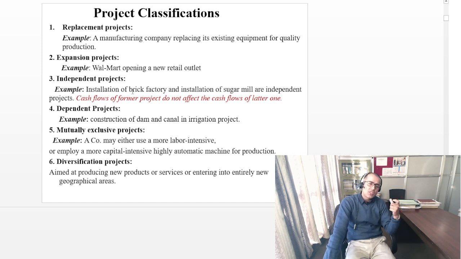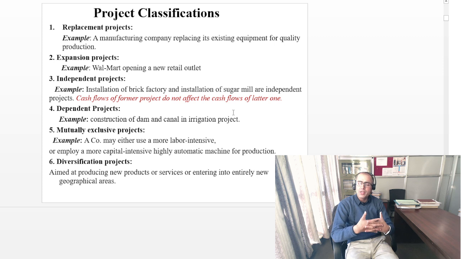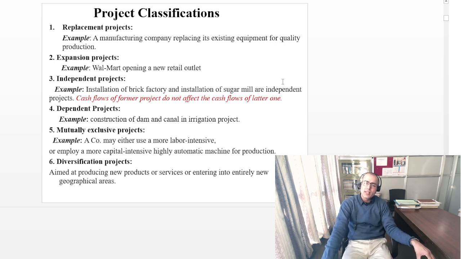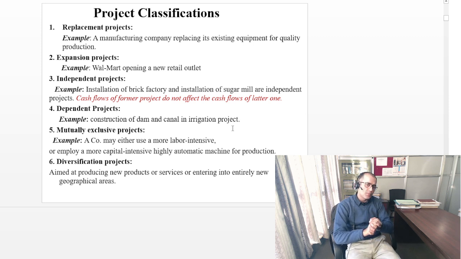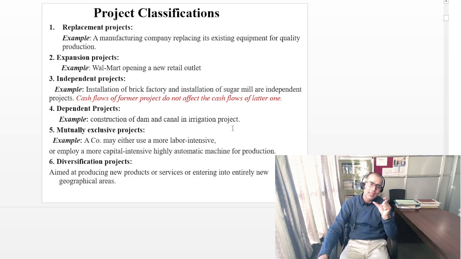Now independent project is all about, if we say, the installation of a brick factory and the installation of a sugar mill. These two examples we can say are independent projects, like the cash flow of the former project does not affect the cash flow of the latter one. And the fourth one is your dependent project. Dependent project is all about the cash flow of one project affecting the cash flow of another project, like the construction of a dam and a canal in an irrigation project. That could be the example of a dependent project.